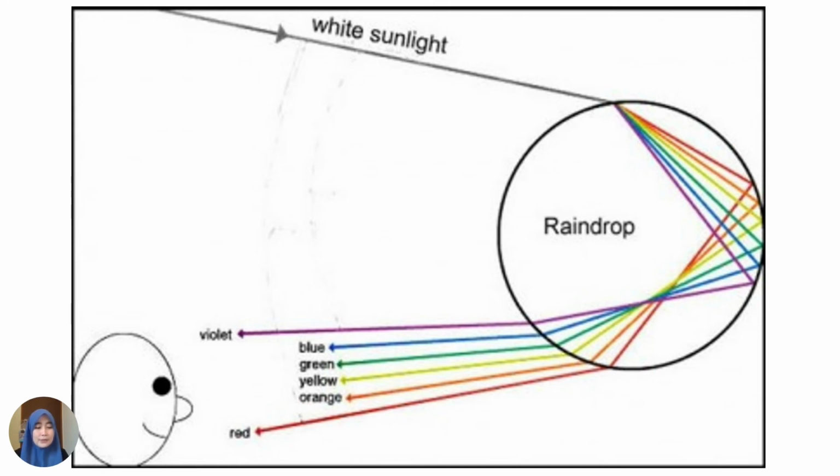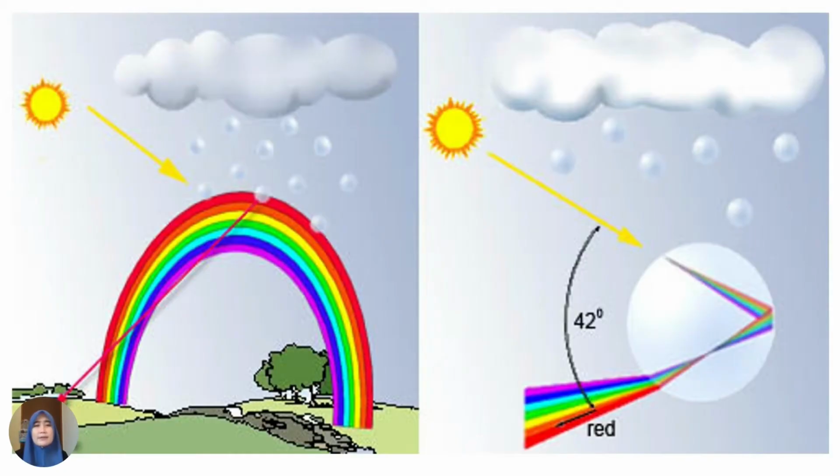A rainbow is always formed in the direction opposite the sun. You can see here, in the direction opposite the sun.